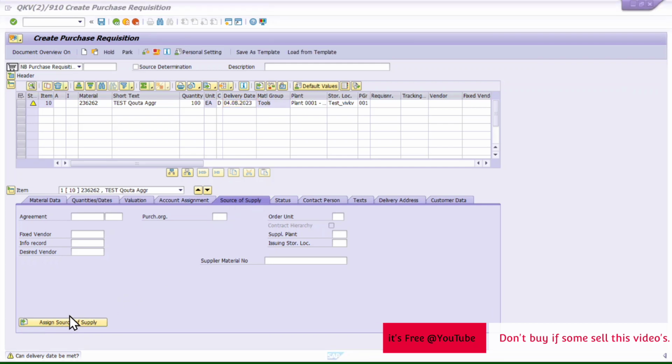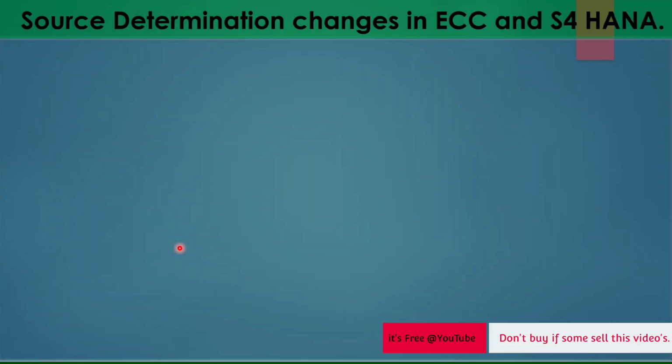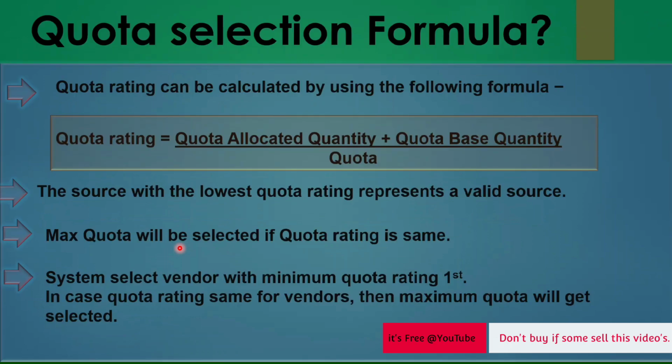But before that, just see which vendor will get selected. So far we have maintained these three vendors in quota, and now we will see. We know the rule for this. There are selection criteria, so let me jump into the slides and I can show you. If we have checked one rule, the system selects always with the minimum quota rating first; if all the vendors have the same rating, then the system will select with the maximum quota.